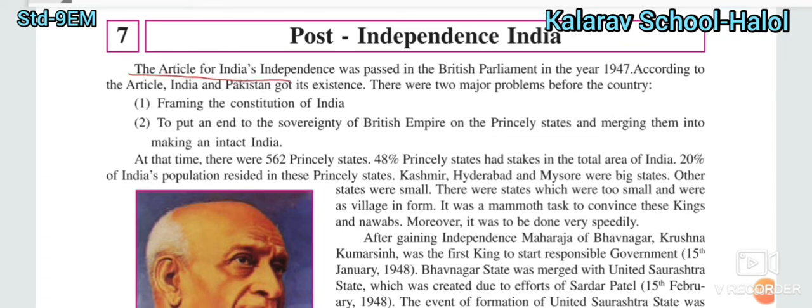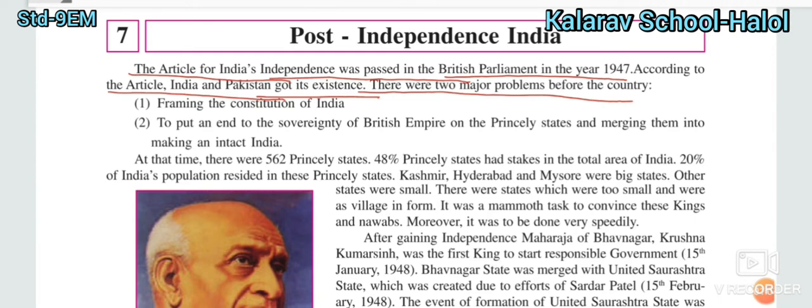The article for India's independence was passed in the British Parliament in the year 1947. Friends, what is that article? According to that article, India and Pakistan got their existence. After getting independence, there were two different sides, two different countries that originated: one is India and another is Pakistan.